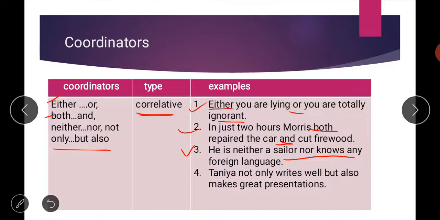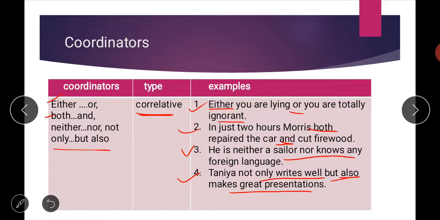Then: Tania not only writes but also makes great presentations. Now we are talking about the qualities of a person, Tania. She not only writes well but also makes great presentations. We are describing two qualities of Tania by using the words not only...but also.